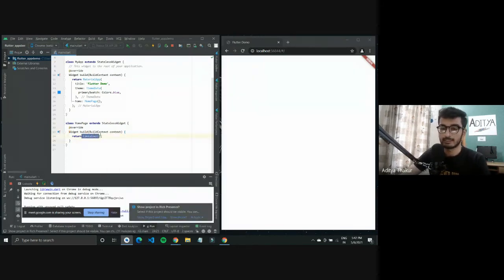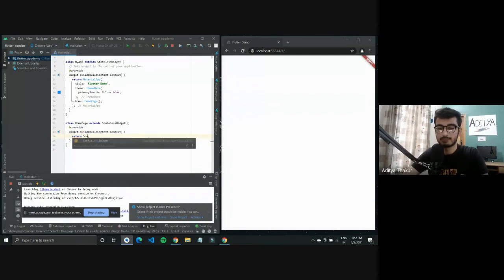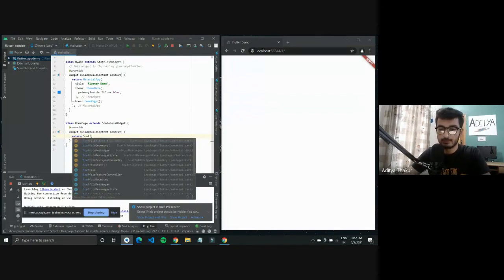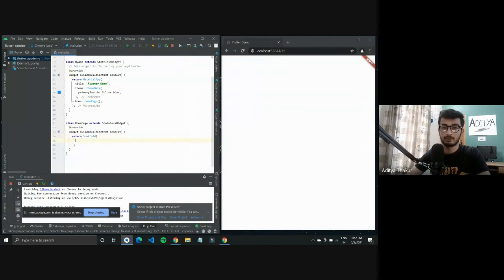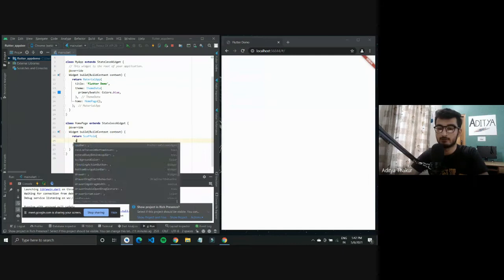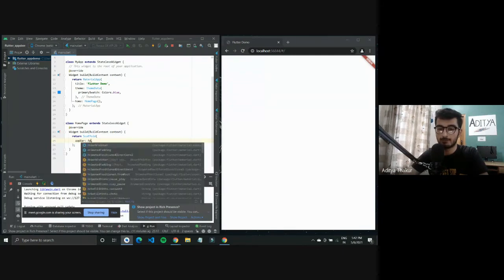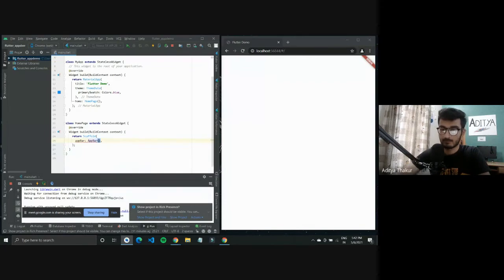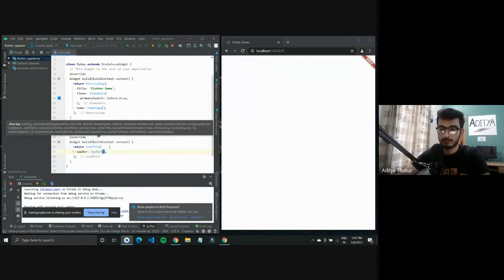But what I'll do is get rid of this container and instead use scaffold. Scaffold is again one of the common widgets, and there are a lot of properties that you can define for it. So I can give it an app bar, and I hope my code is visible. I'll just zoom in a little bit.